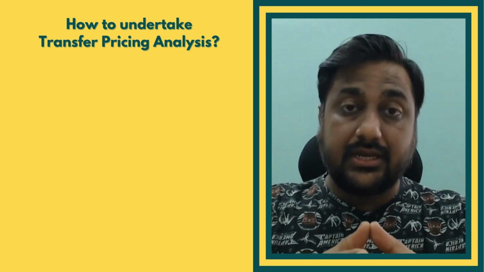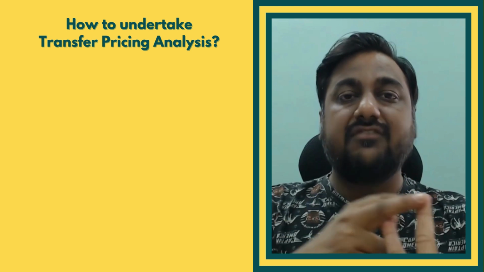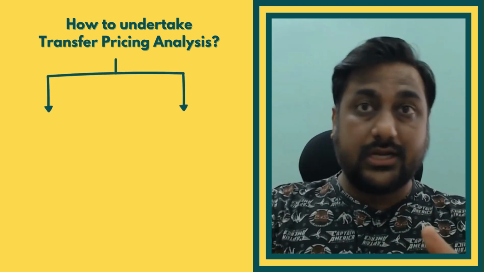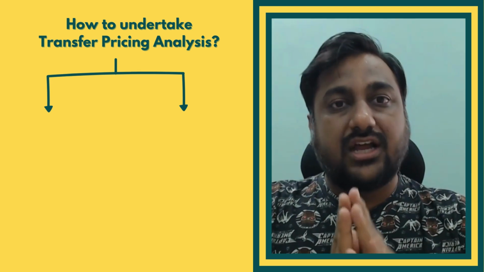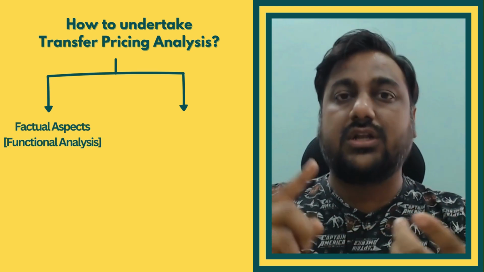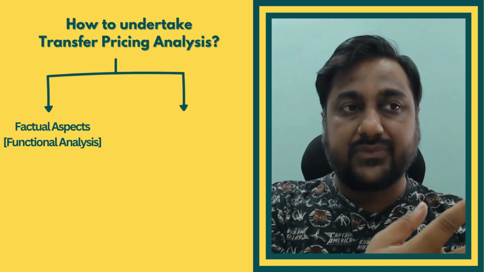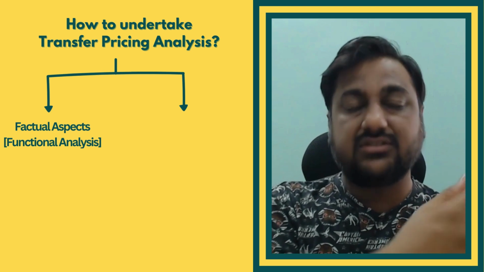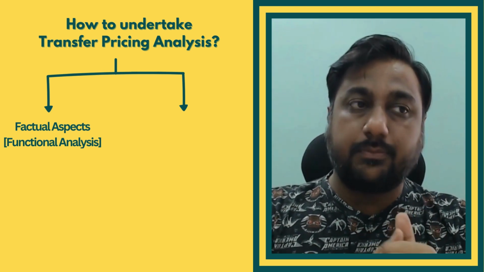And for undertaking the TP analysis, you are required to understand two main fundamental aspects of the transaction. Listen carefully. You can also note down those things, right? So what are these two aspects? First, the factual aspect of the transaction, where we understand what is the nature of transactions, what are the terms at which the transaction has been undertaken between the related parties, what are the types of goods and services, right? The nature of transaction is important, terms are important, as also the roles being played by the parties in that transaction.